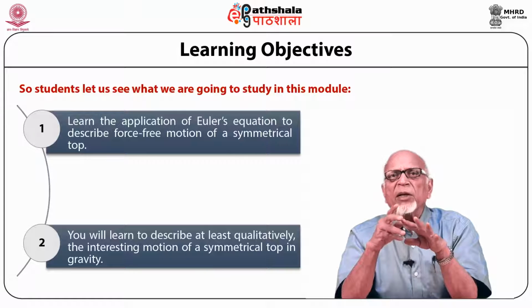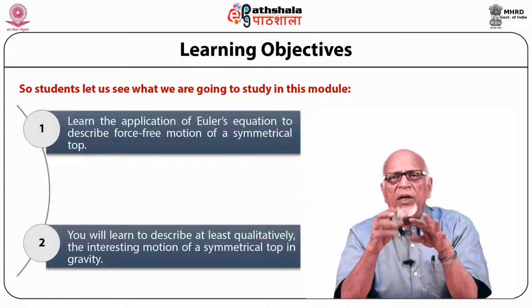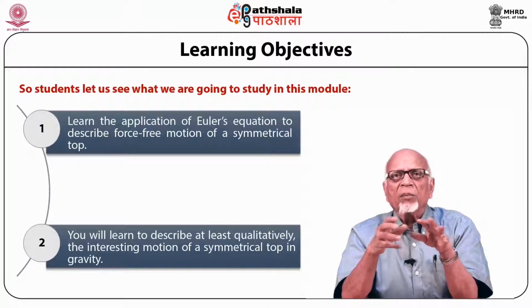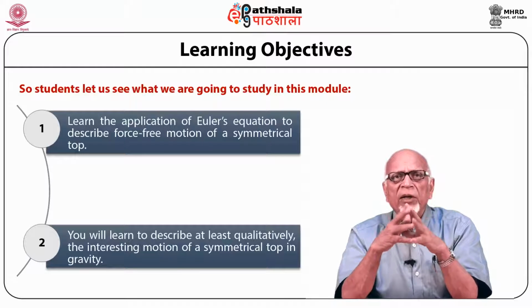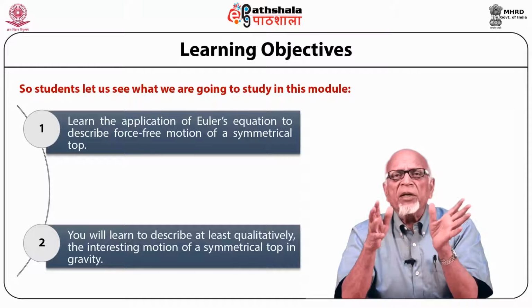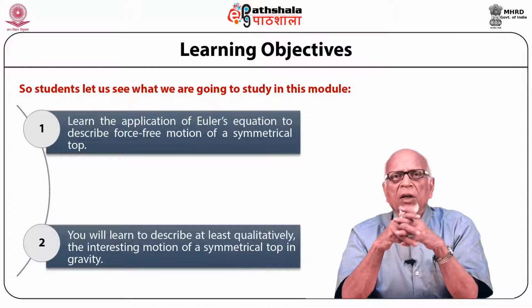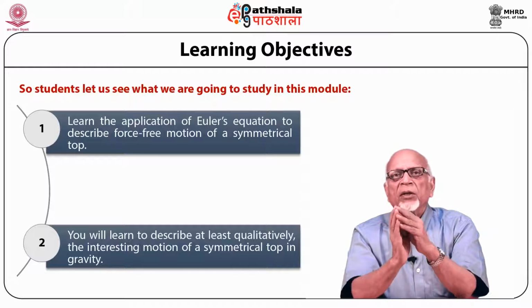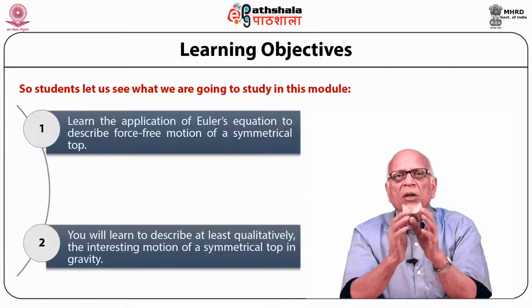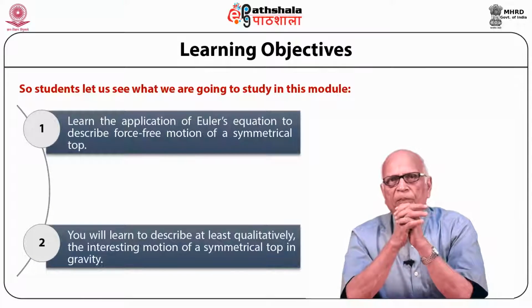The full mathematical treatment of the motion of a top in gravity is quite complicated, but the main features can be understood qualitatively. You will learn about the stability of a rigid body rotation, that is, if a rigid body is rotating and is deviated, whether the motion is stable or not.